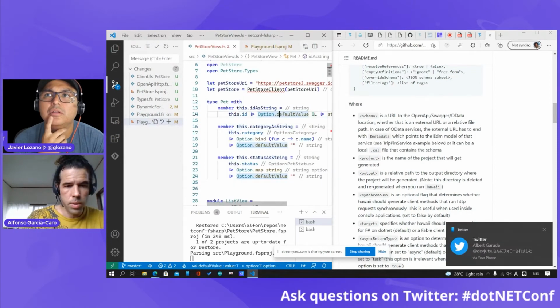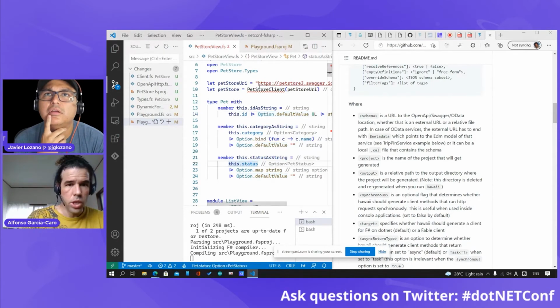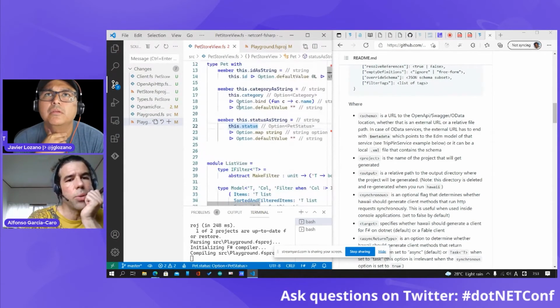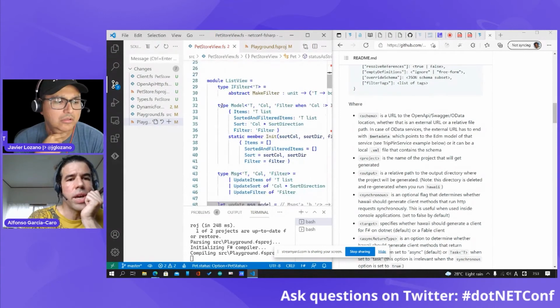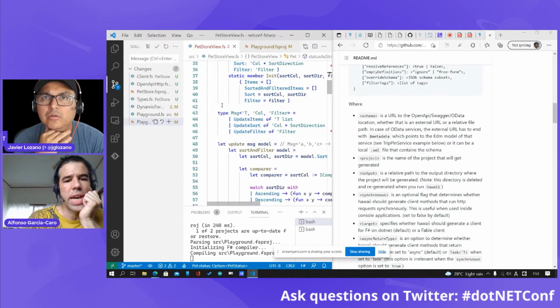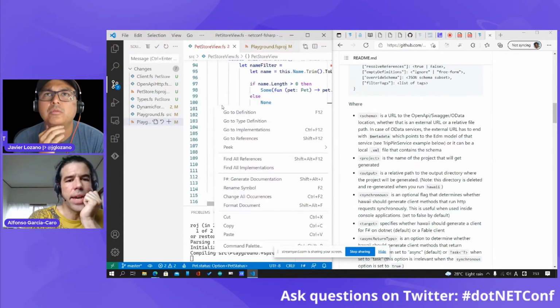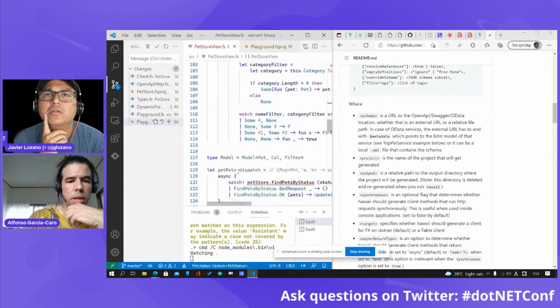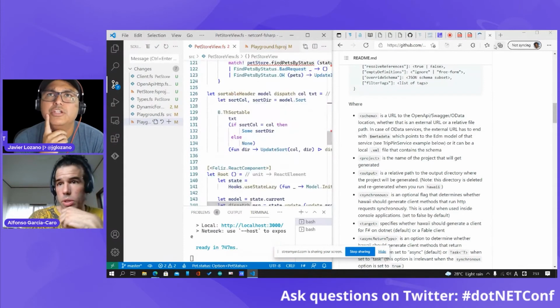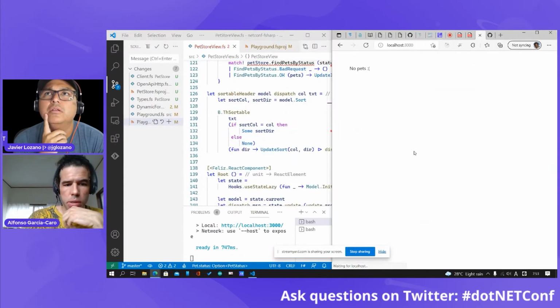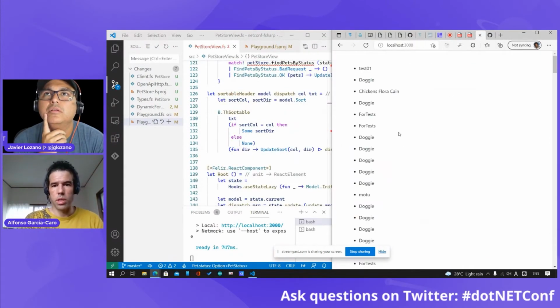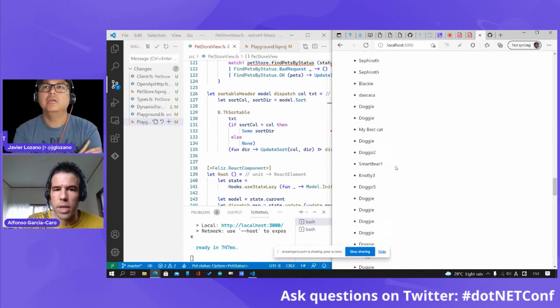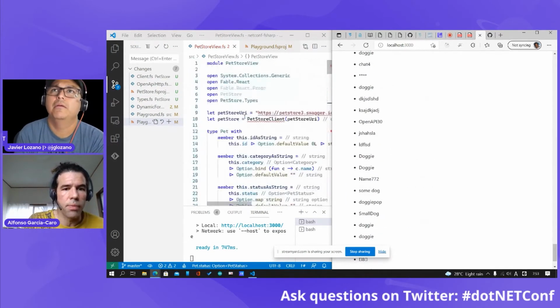So basically we are going to use a very simple structure to show a list of items, and then we are able to filter them and also sort them. So we can see it here. Oh, pets, wow, that we got from the API.